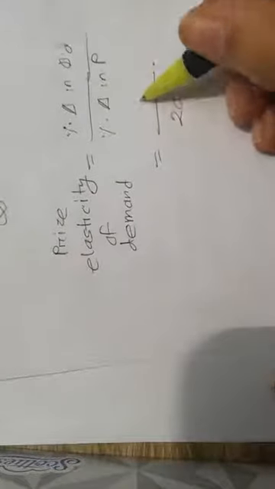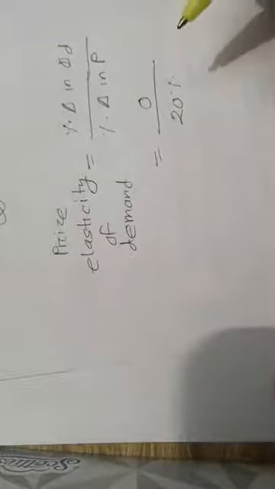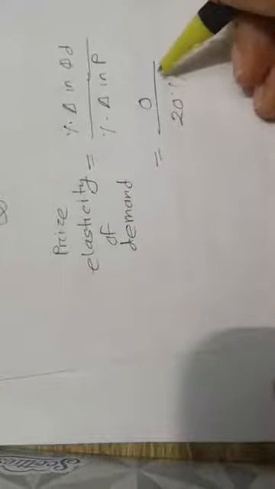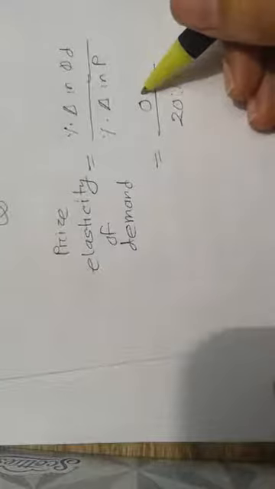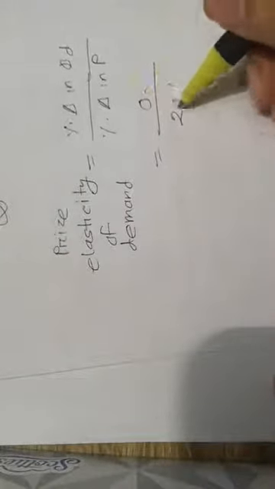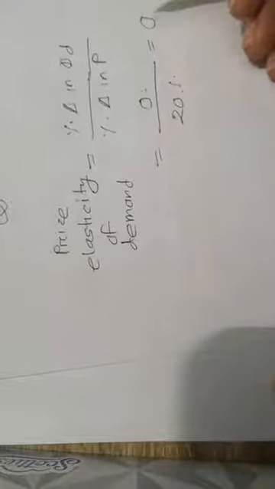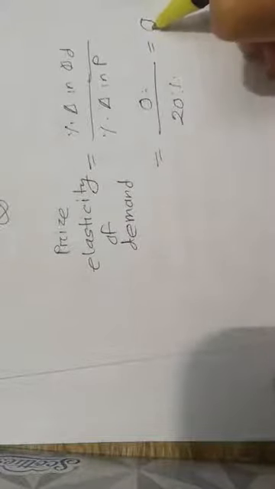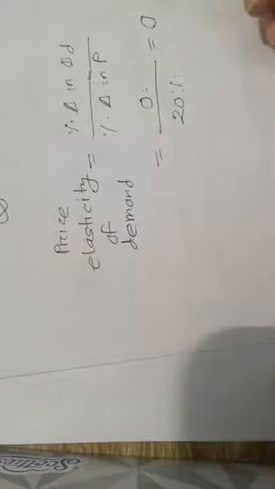Your quantity demanded is 0%. People don't care about the price. Price changes by 20%, people are still buying the same thing. So your quantity demanded didn't change, it's 0. When it's 0, what is the answer? 0. Your price elasticity is 0. That is, people are perfectly inelastic. People do not care about the price change at all.